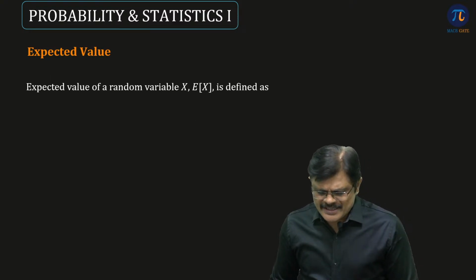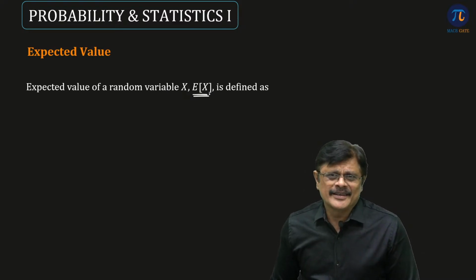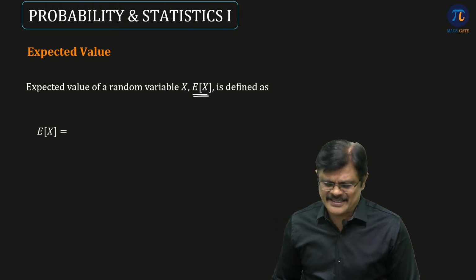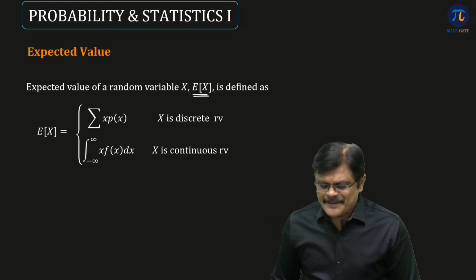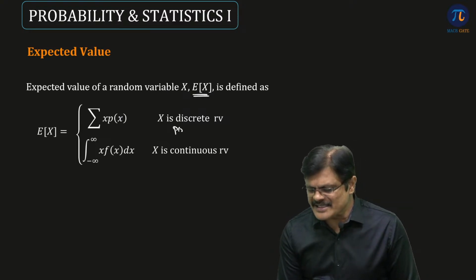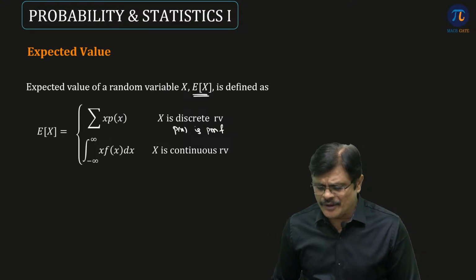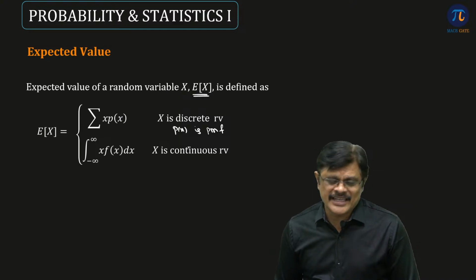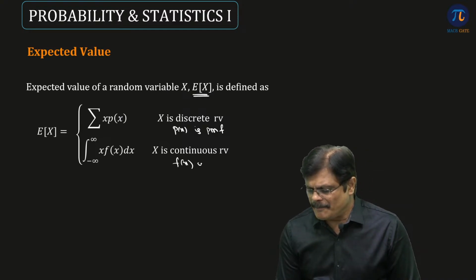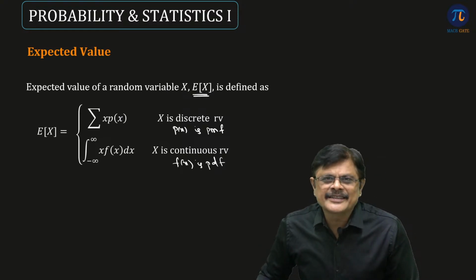Okay, so let us see the definition. Expected value of a random variable x, denoted by E of x, or we call it the mathematical expectation of a random variable, is defined as sigma x into px when x is a discrete random variable, and px is a probability mass function, and it is integral minus infinity to infinity x into fx dx when x is a continuous random variable. Here fx is a pdf, probability density function. Is the idea clear, sir?